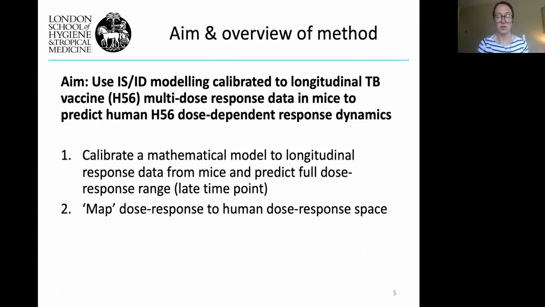The aim of this piece of work was to use ISID modelling calibrated to longitudinal TB vaccine multi-dose response data in mice to predict the human dose-dependent response dynamics. The vaccine in question is called H56, which is a subunit vaccine. We split this into two steps. The first step was to calibrate a mathematical model to the longitudinal response data in mice and predict the full dose response range at a late time point. The second stage was to map the dose response in mice to the human dose response space.